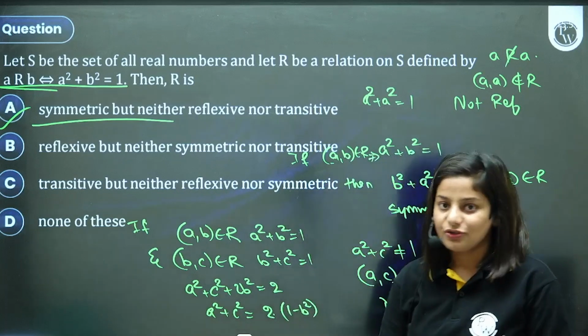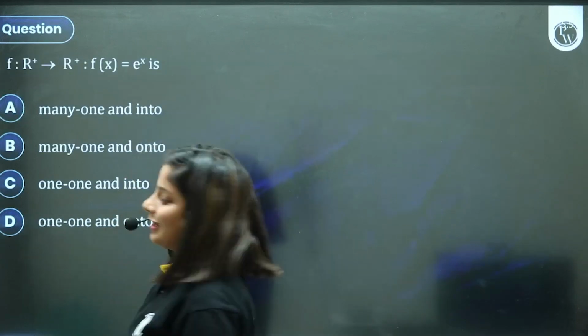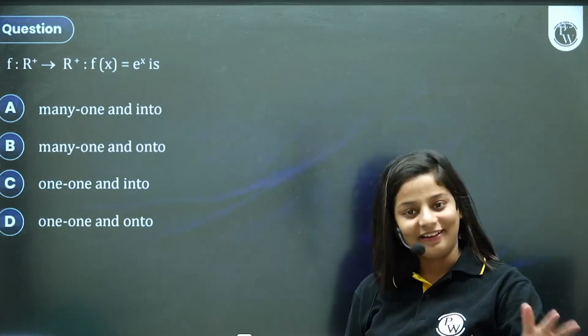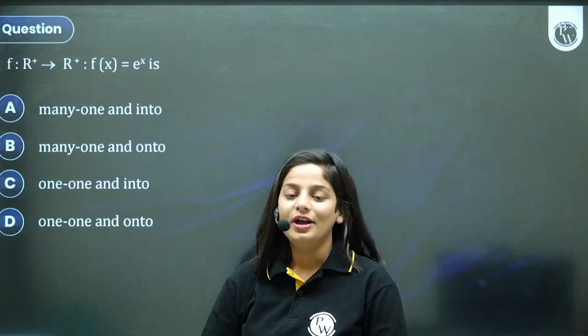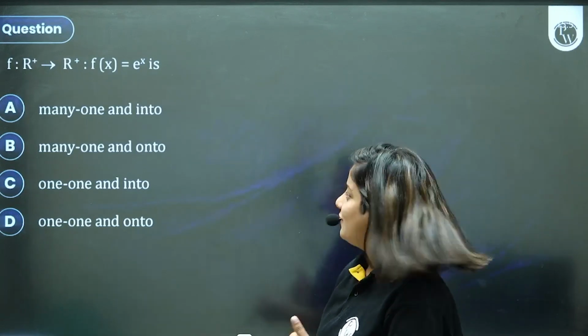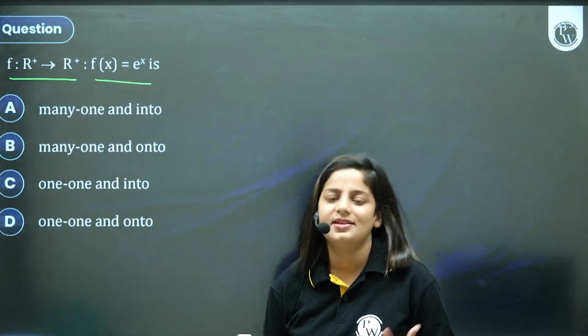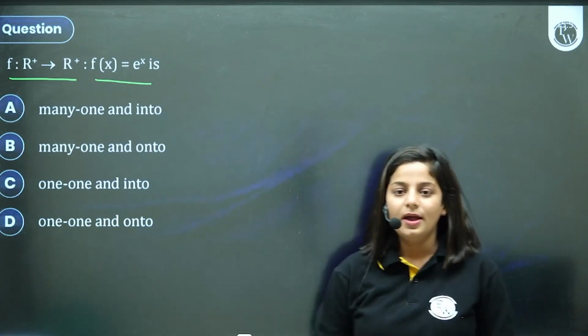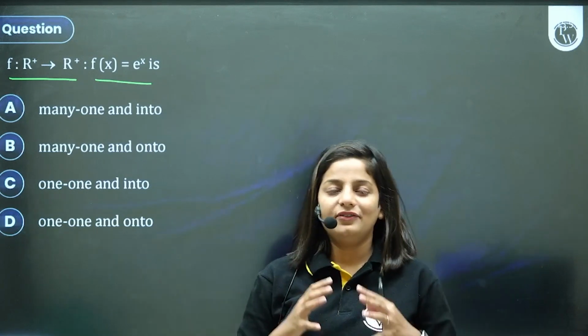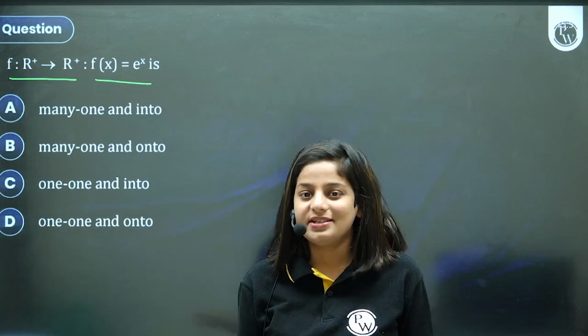Hope you all understood these 4 questions on types of relations. Now move to functions, types of functions. A function from real plus is given like this: f of x is a raised to x. You have to talk about its onto or into. Just some of the questions in the beginning I have taken are fresh. You must not have seen them anywhere.